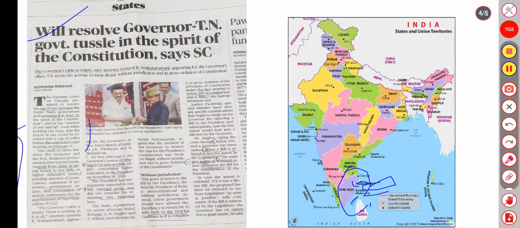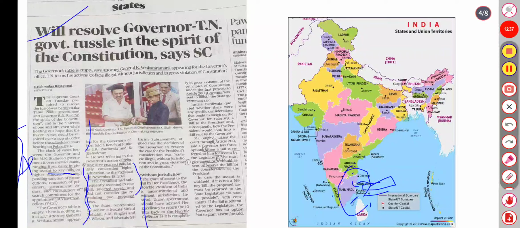The DMK government is attacking the governor over a myriad of issues, ranging from delay in giving assent to key bills, to higher education issues, and constitution of committees and VCs. It is referring to the 10 enacted bills, largely concerning higher education, that the governor referred to the president on November 18, 2023. It is a long time that he kept the bills. The president has subsequently assented to one bill, rejected seven, and not considered the two proposed laws.